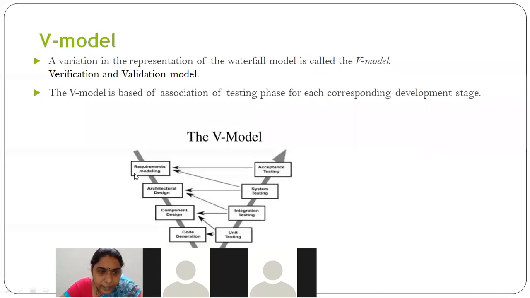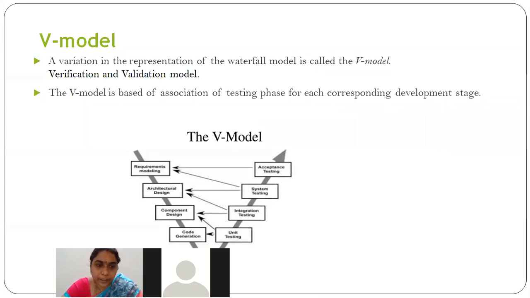So what we are saying here is, in this requirement modeling, we'll be preparing a software requirement specification document. That document contains all the things that should be included in our project. It can be functional requirements, non-functional requirements, software requirements, hardware requirements, environment requirements, platforms, process, all these things will be written in the software requirements document. Now this document is moved on to the next phase.